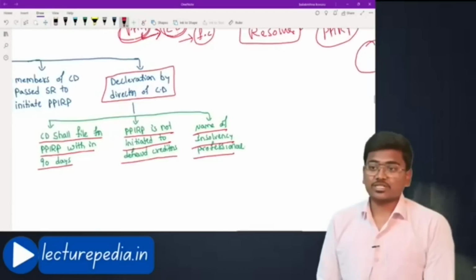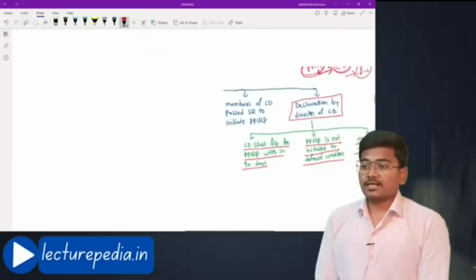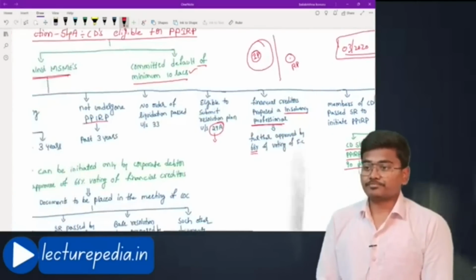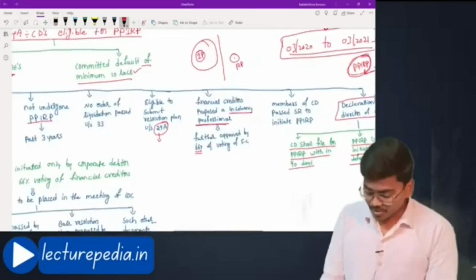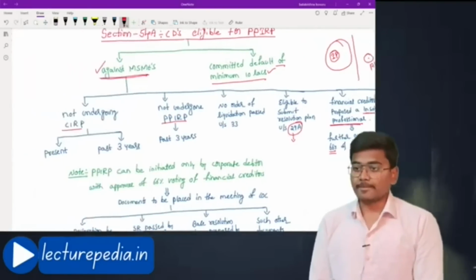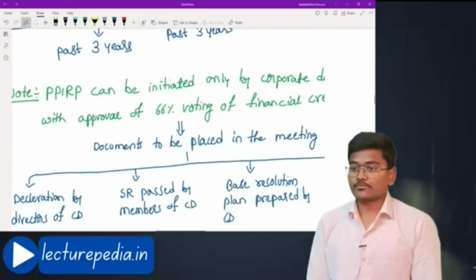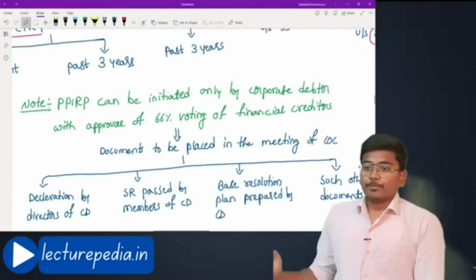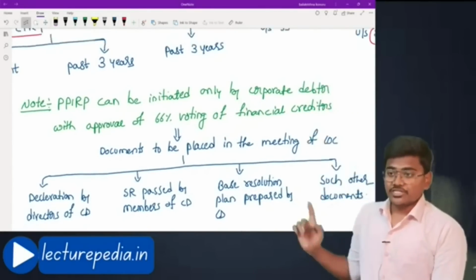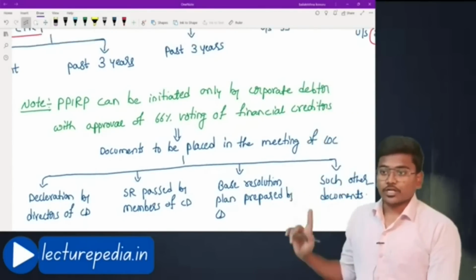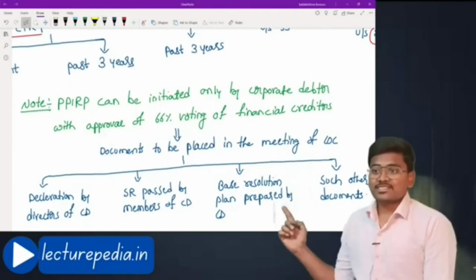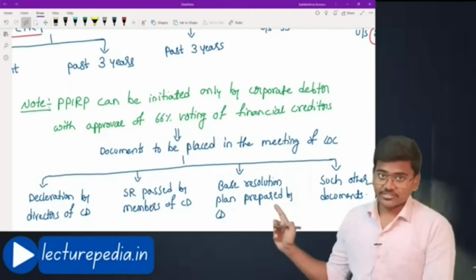Such a declaration must be given. These are the conditions that the corporate debtor must satisfy. Next, note: PPIRP can be initiated only by corporate debtor with approval of 66% voting of financial creditors.